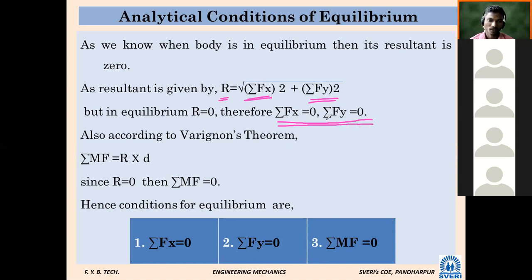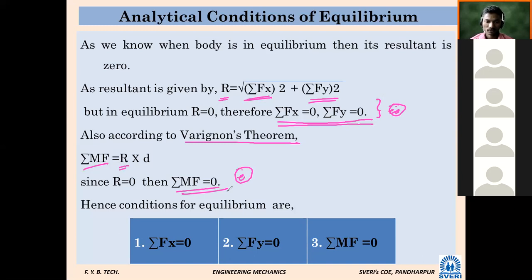On the other hand, we know Varignon's theorem. What does it tell? The summation of moments of all forces is equal to the moment due to the resultant. So if R becomes 0, this term automatically becomes 0. So this is another condition. Here are two conditions, and this is one more. So these are the three most important conditions for equilibrium.